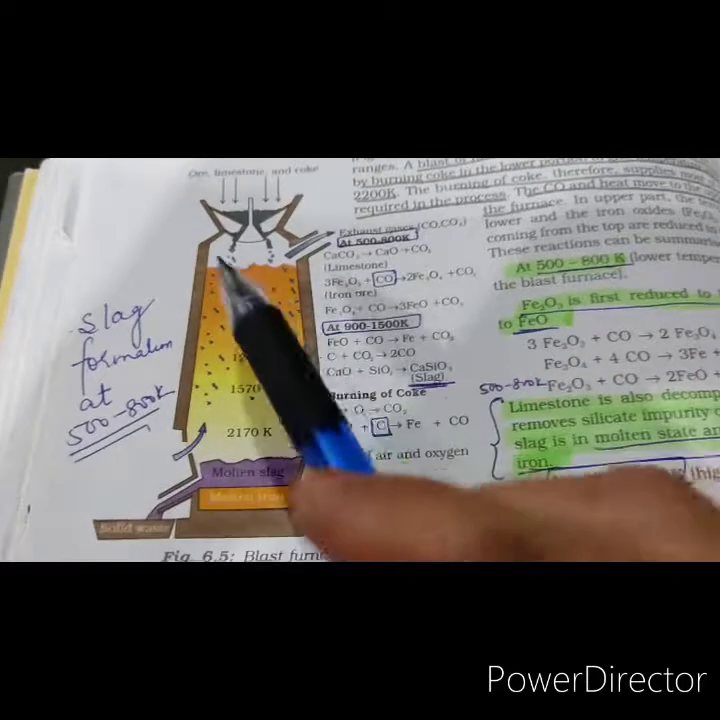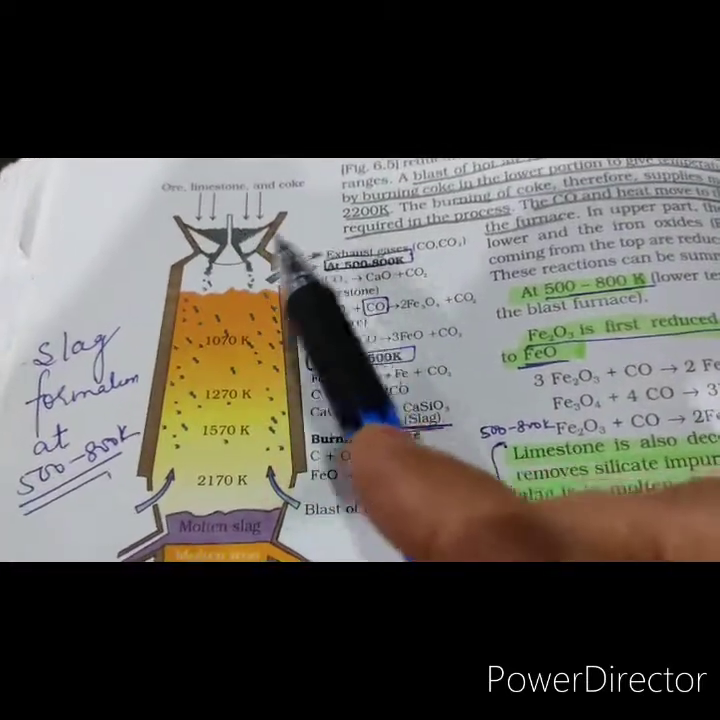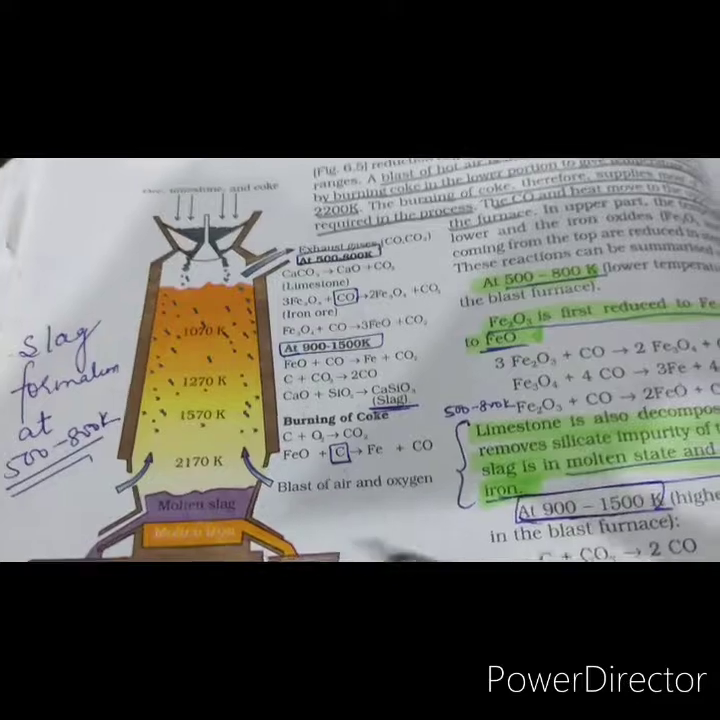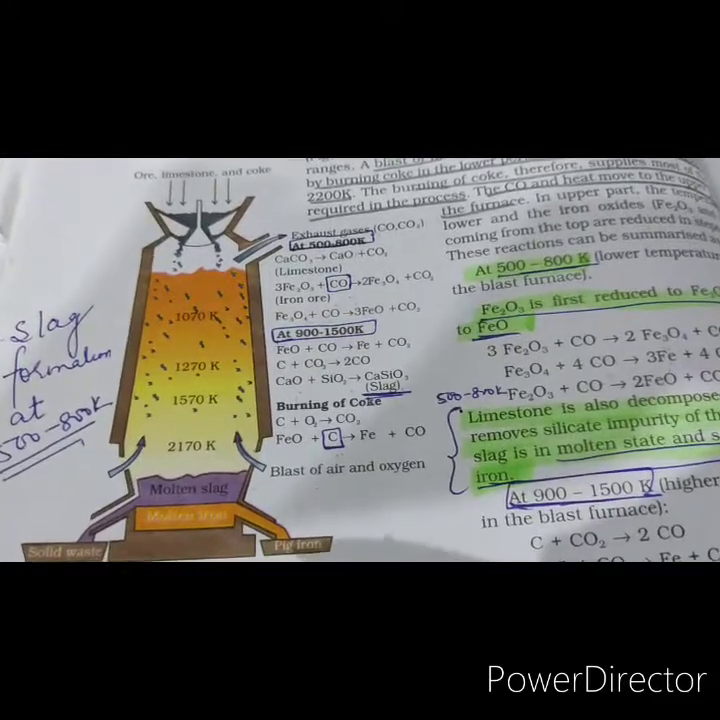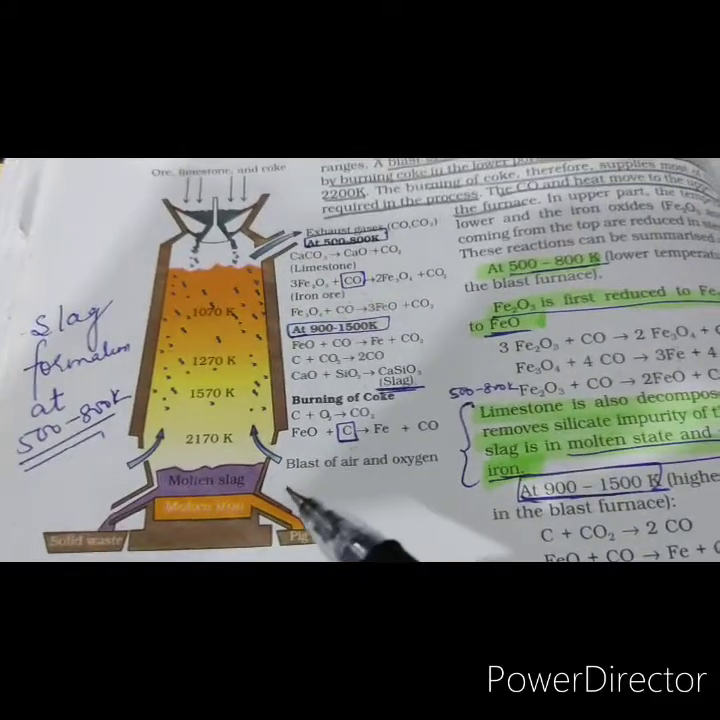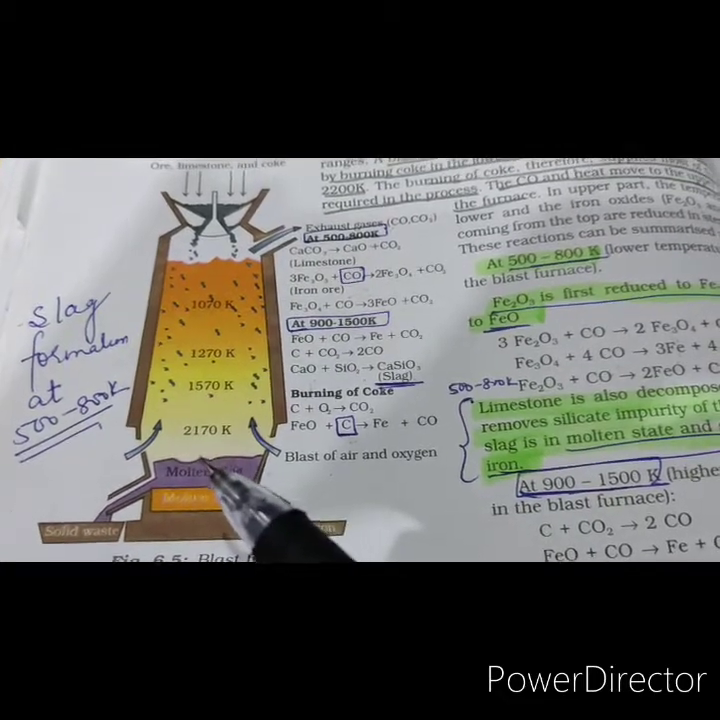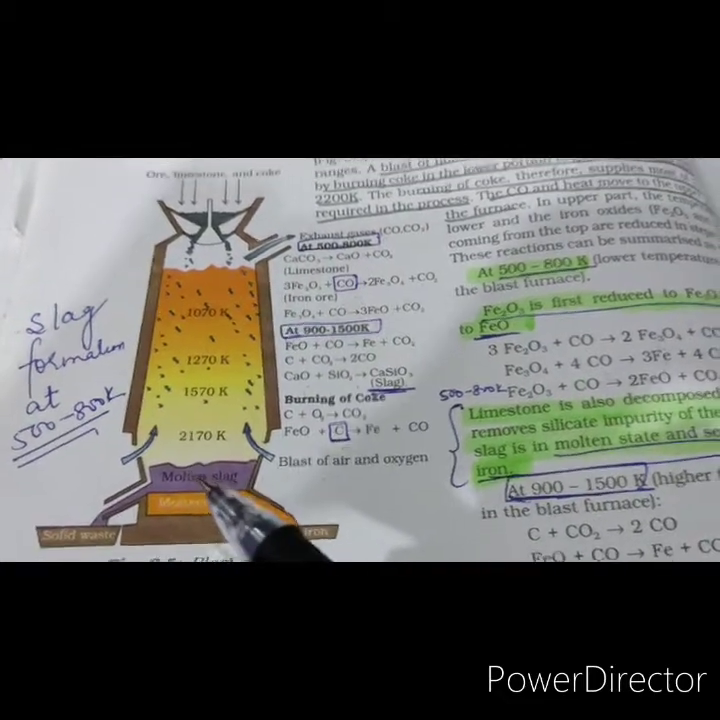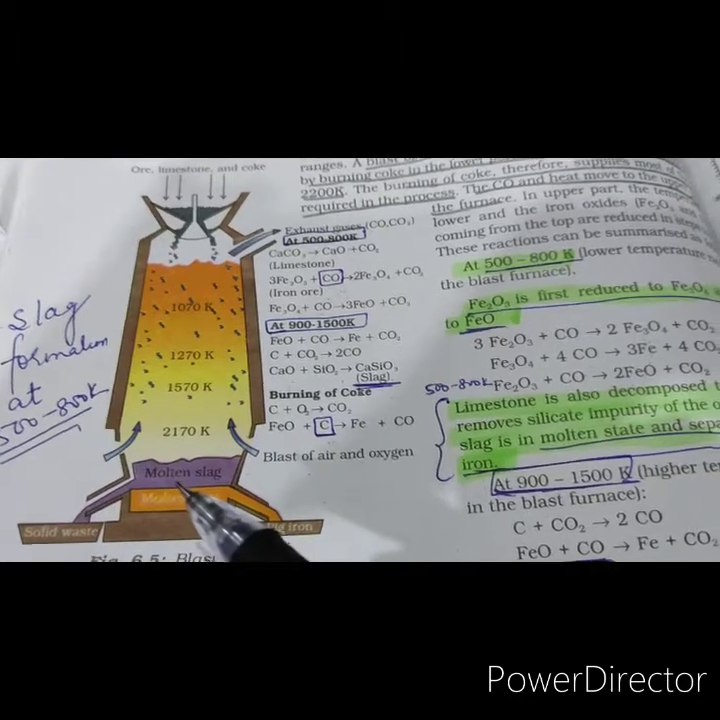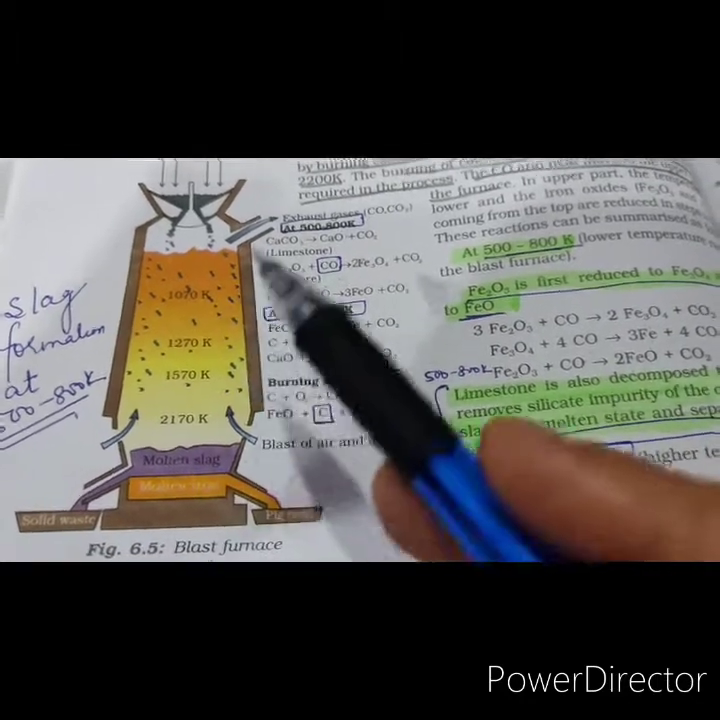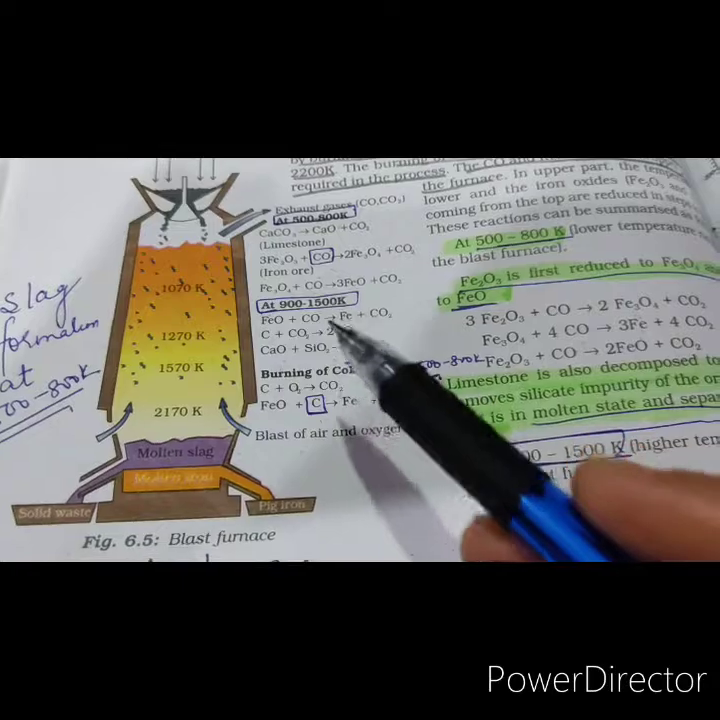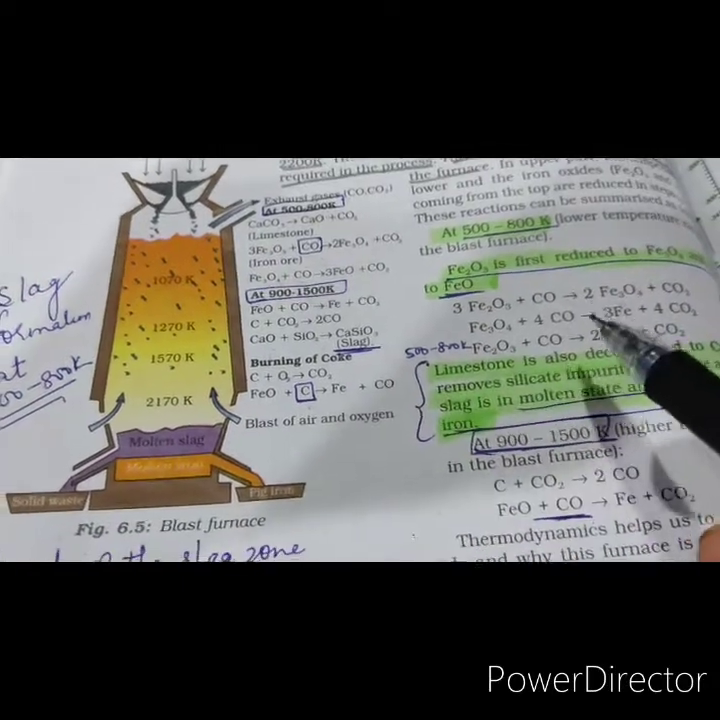So in this blast furnace, the ore, limestone and coke are fed from the top. A blast of hot air is blown from the bottom by burning coke in the lower portion to give a temperature range of around 2200 Kelvin. The carbon monoxide and heat move to the upper part of the furnace. At different temperature ranges, different reactions take place.